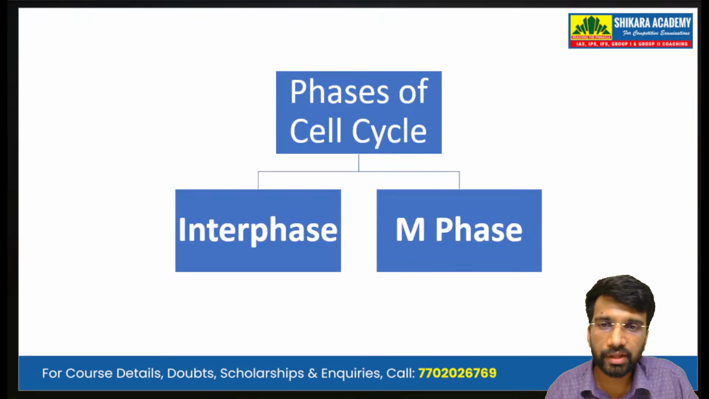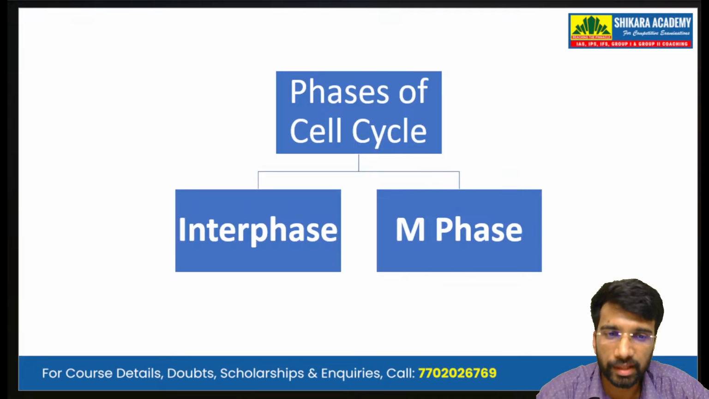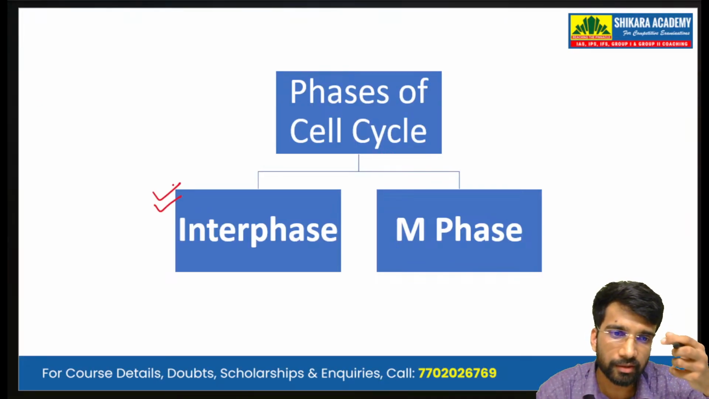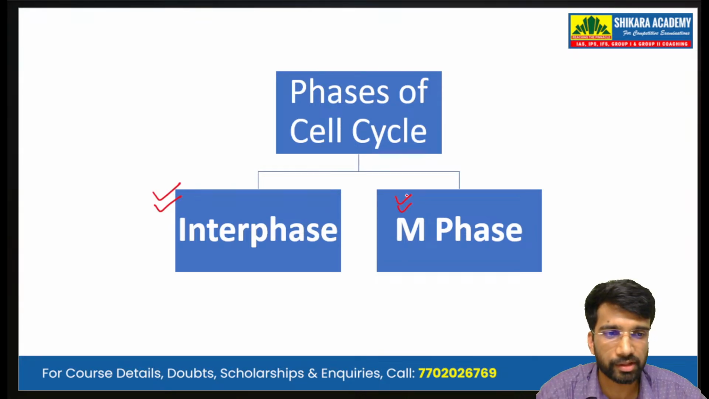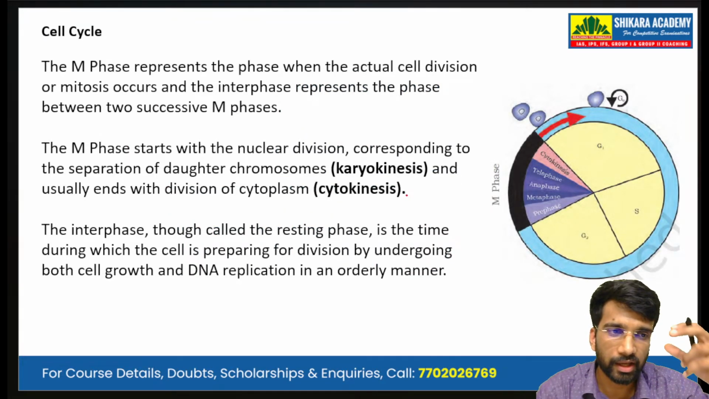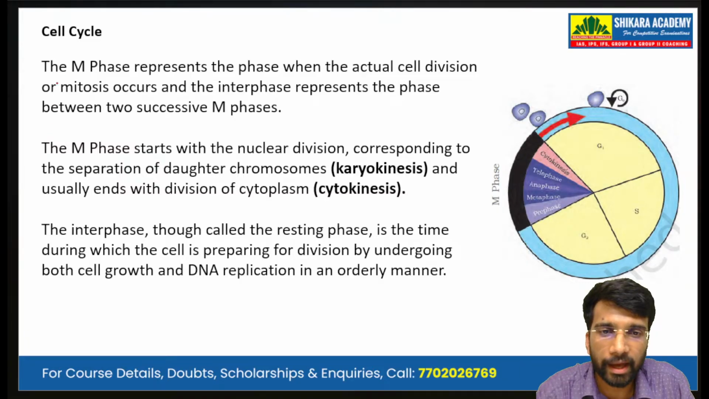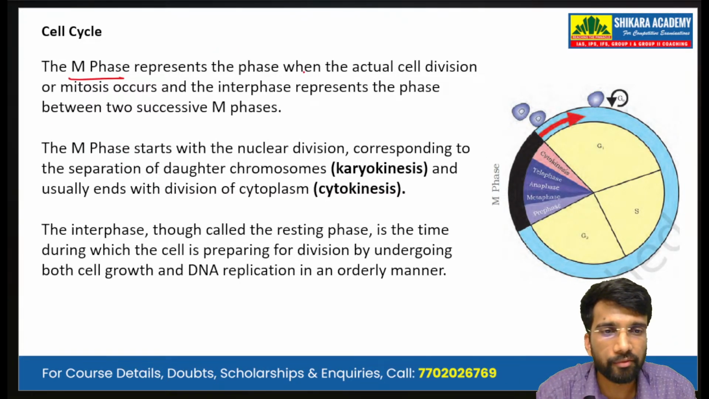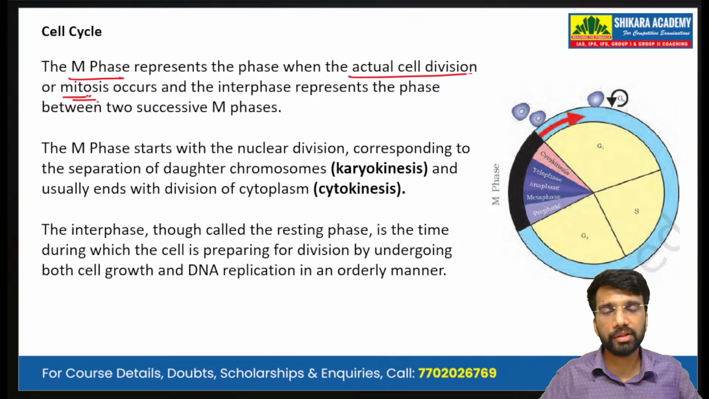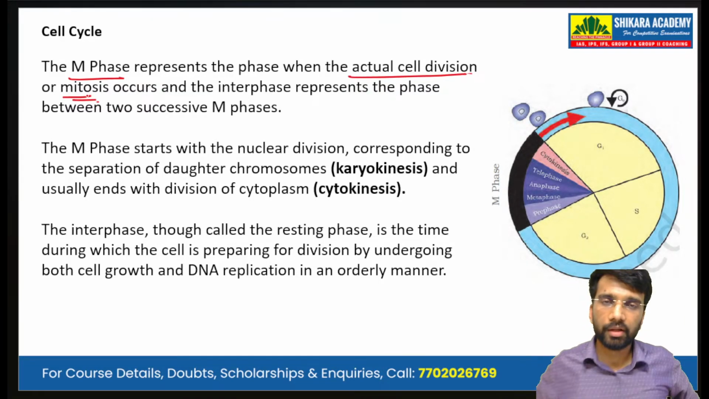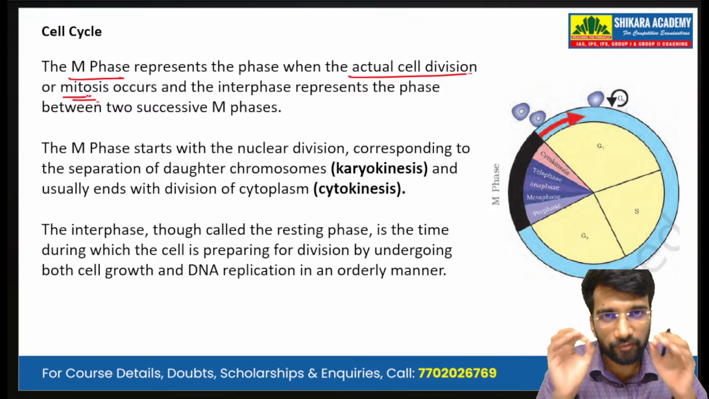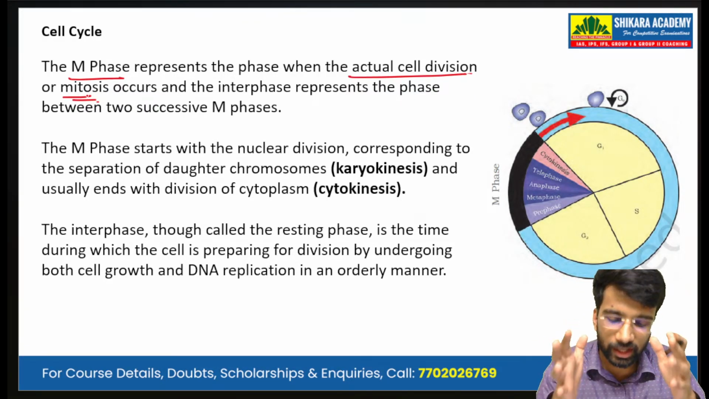And the phases of this cell cycle: the first is the interphase, that is the stage between the two successive M phases. So we see the M phase as well as the interphase. The M phase in the cell cycle represents the phase when the actual cell division, or the mitosis, occurs. So mitosis is the process by which a cell divides to form the two daughter cells, and in which the genetic matter